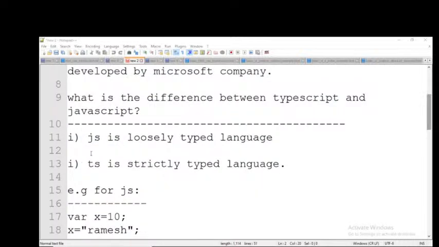The first difference is that JS, meaning JavaScript, is a loosely typed language. TS, meaning TypeScript, is a strictly typed language. So what is a loosely typed language and what is a strictly typed language? Loosely typed means however we can type. Strictly typed means we need to be serious about how we type. Here, typed means data types.